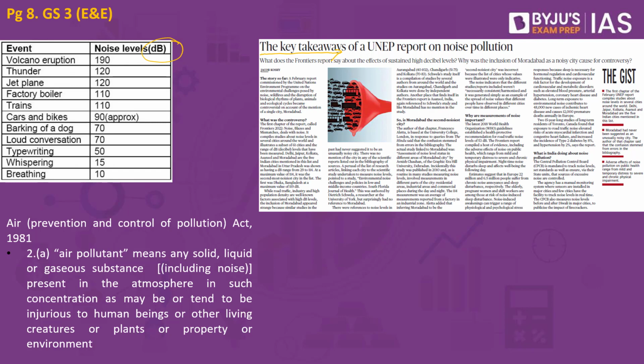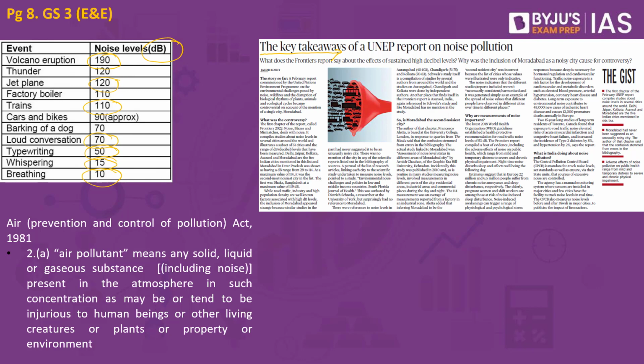So remember, the softest which the humans would be able to listen is the 0 decibel, and if we take 10 decibel, it means that it is 10 times more in the logarithmic scale, and if it goes on increasing, that will be a major problem to the human beings. Breathing is about 10 decibel, whispering 15 decibel, typewriting 50 decibel, loud conversation 70 decibel. Trains are about 110 decibel, jet plane 120 decibel, volcano eruption about 190 decibel. A single source of exposure anything greater than 150 decibels is also known to cause permanent injury to the ear's internal mechanism.